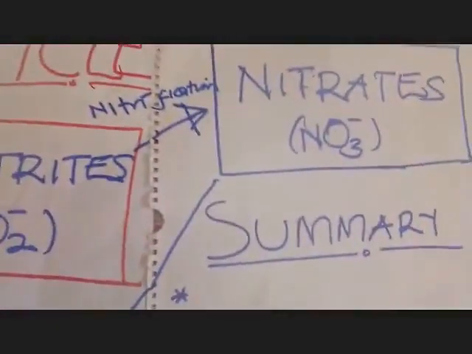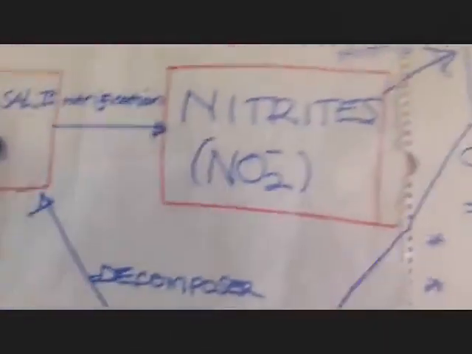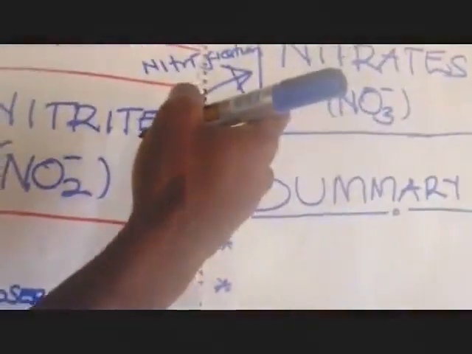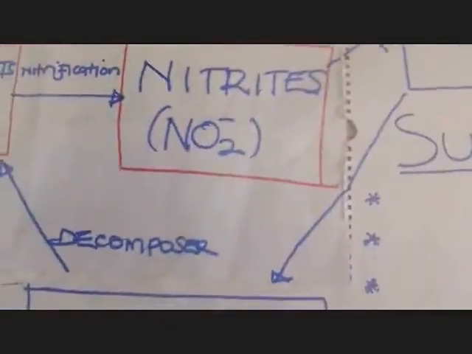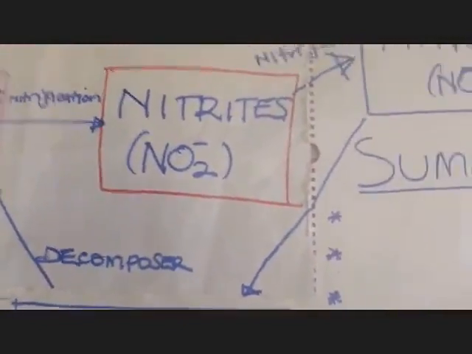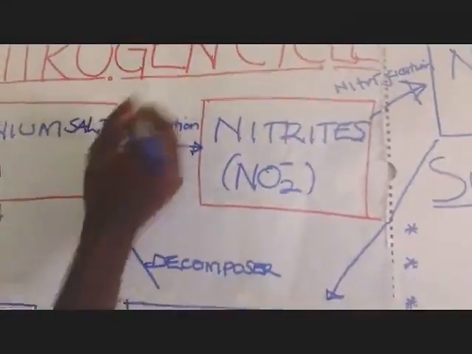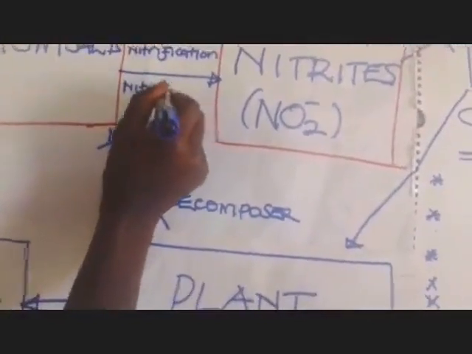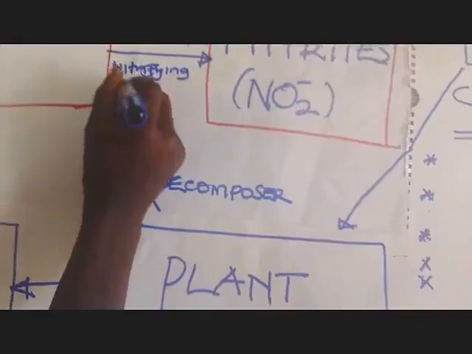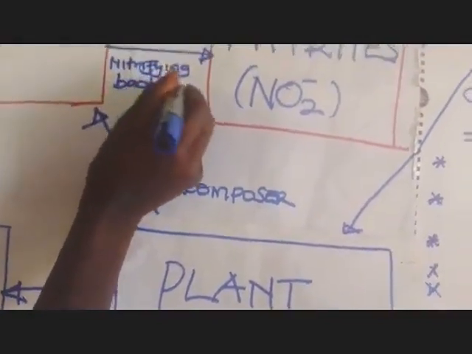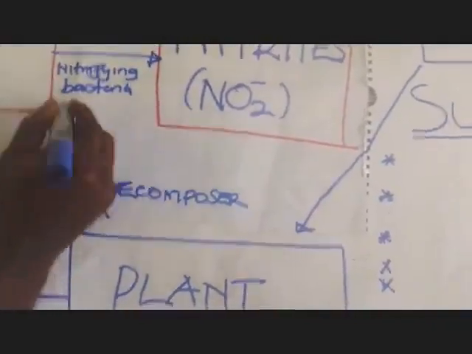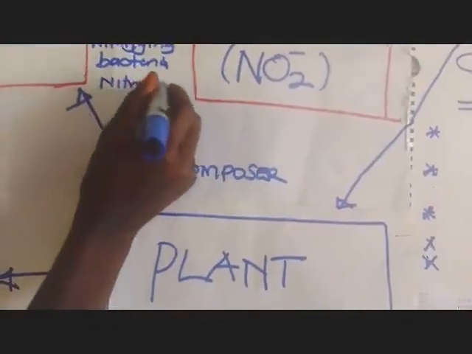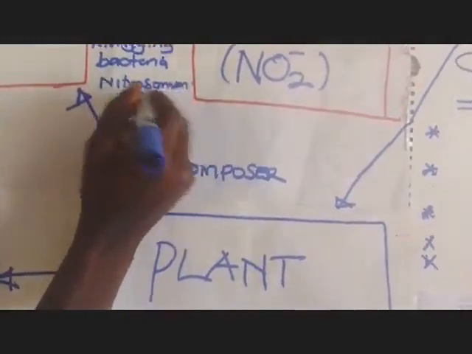And we are going to say that the conversion of the ammonium salts to nitrites and nitrites to nitrates is done by bacteria. And these bacteria, we are calling them the nitrifying bacteria. Nitrifying bacteria. And the bacteria here, which is nitrifying, we are saying that this is nitrosomonas. We have nitrosomonas.